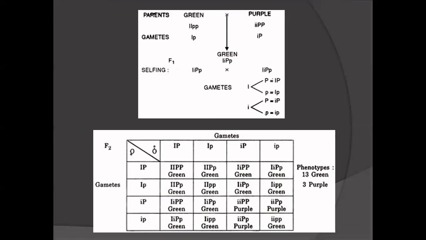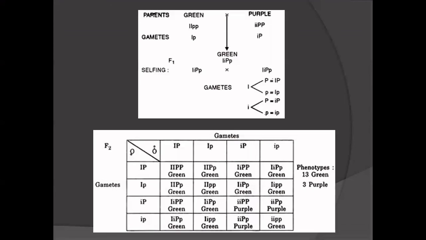So in the F1 generation, green color leaves are produced, because here capital I is coming from the first parent. What is this capital I? It is the inhibitory gene. So it inhibits the expression of what? The purple color, the capital P. So in the F1 generation, we get only green, as the purple color is masked by capital I, the inhibitory gene.